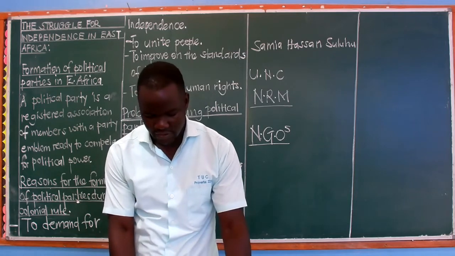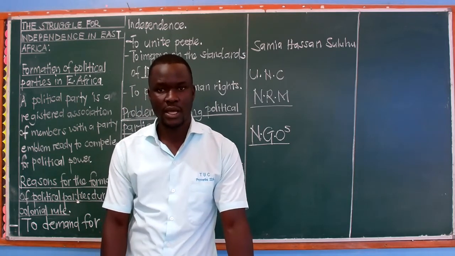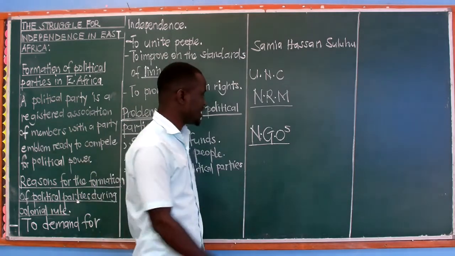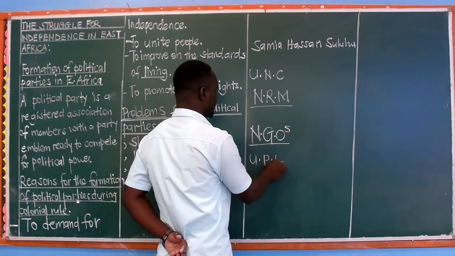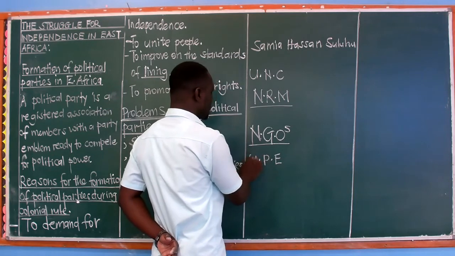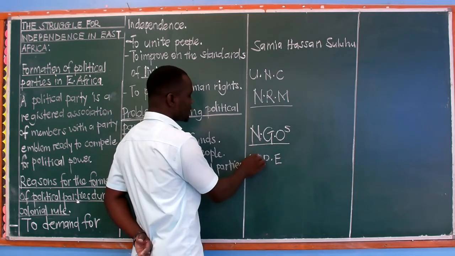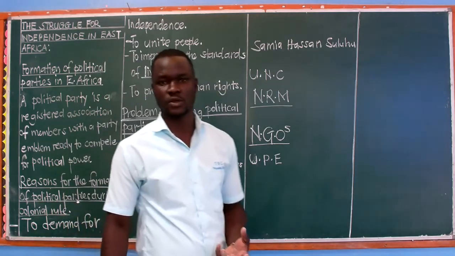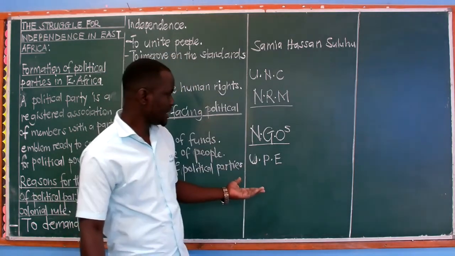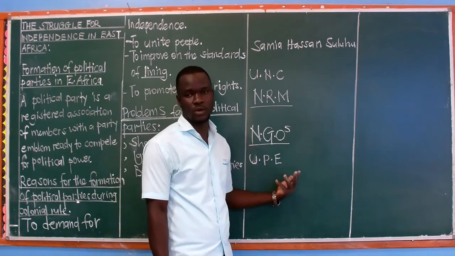And we have introducing free and compulsory education. That's why you will find that the government of Uganda implemented the program of the universal primary education to help children whose parents cannot afford paying school fees in private schools, also to learn in those government schools that we call public schools.